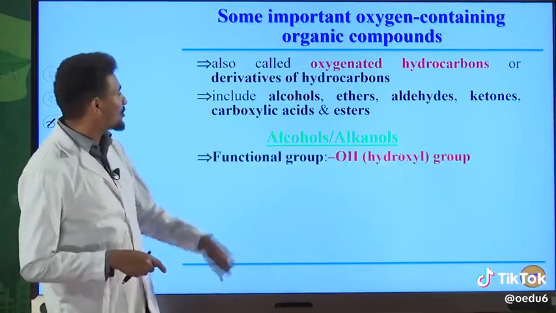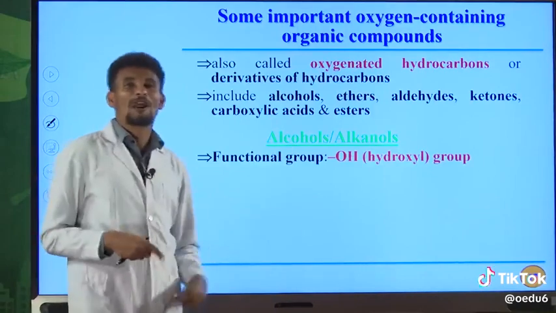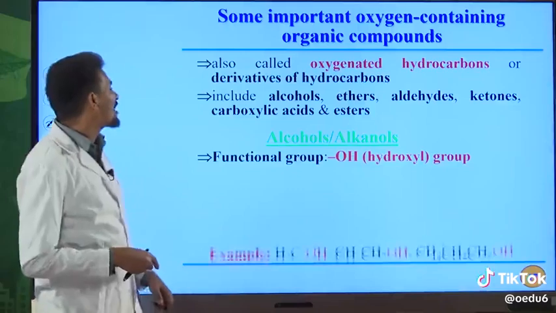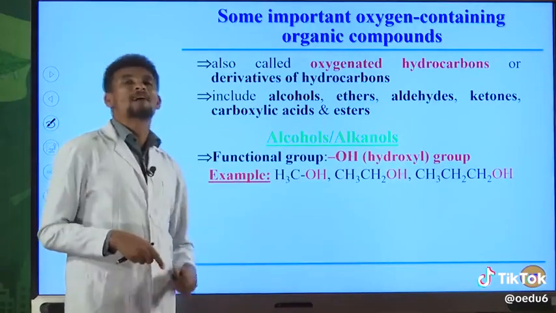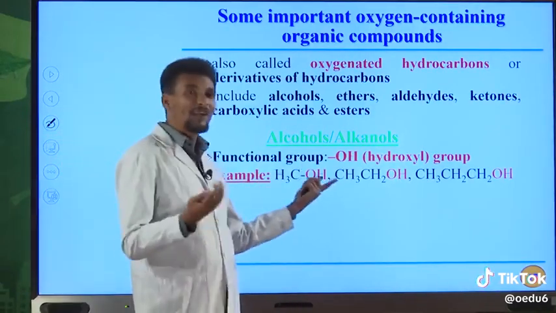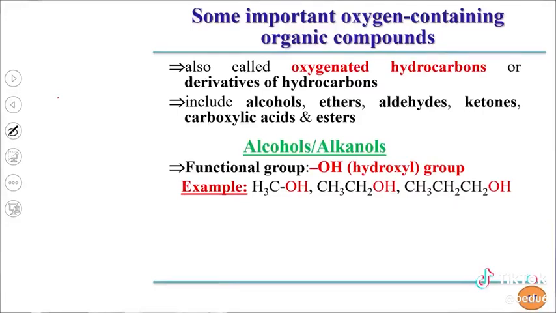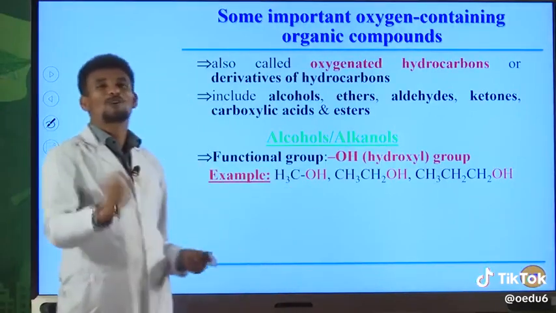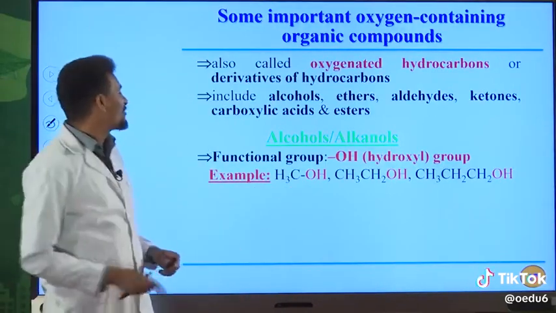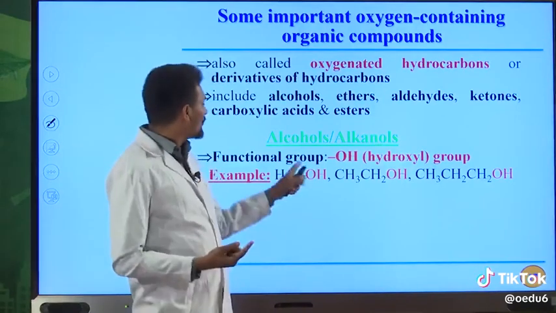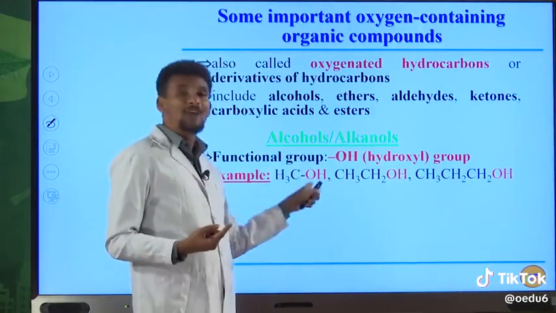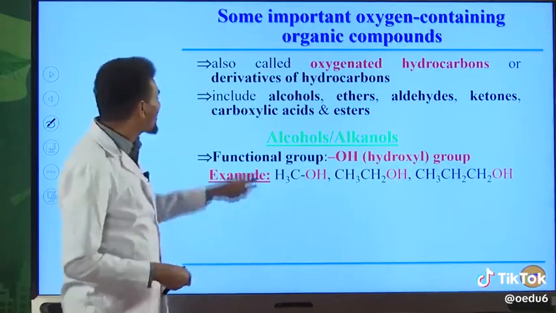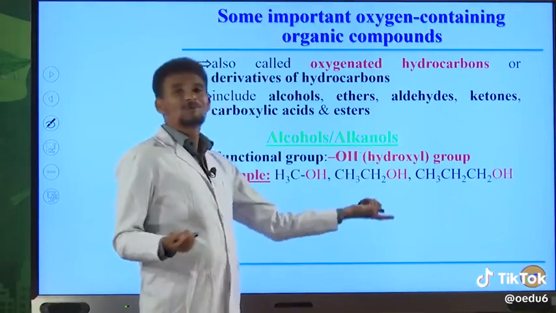So alcohols, they are also named as alkanols. The functional group for alcohol is OH, and this functional group can be named as hydroxyl group. These are some examples of alcohols. This one contains OH, therefore this is a functional group for this molecule. And I told you that functional group is a part of molecule that determines the physical and the chemical property of that molecule. Therefore, because of the presence of OH in this molecule, this organic compound is classified as alcohol. And this one is also alcohol.